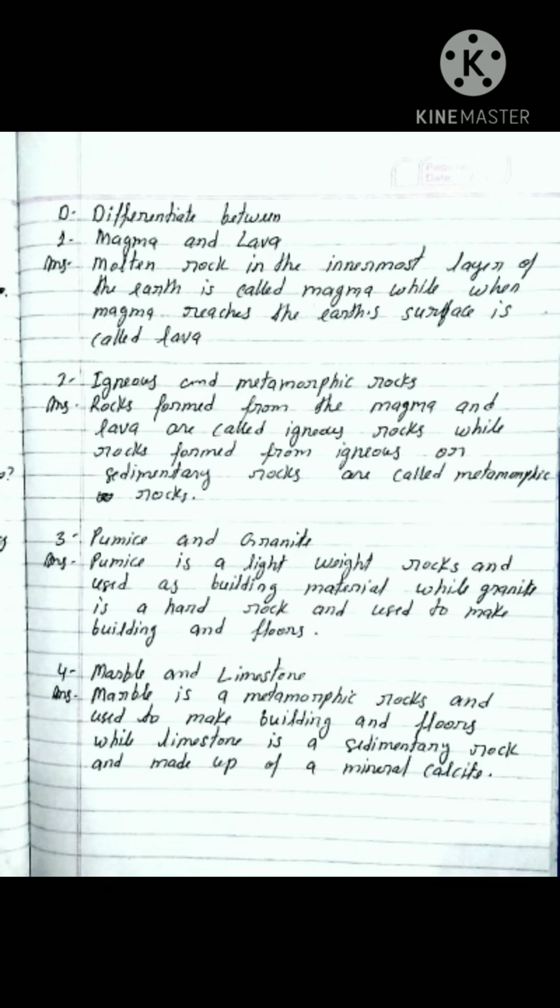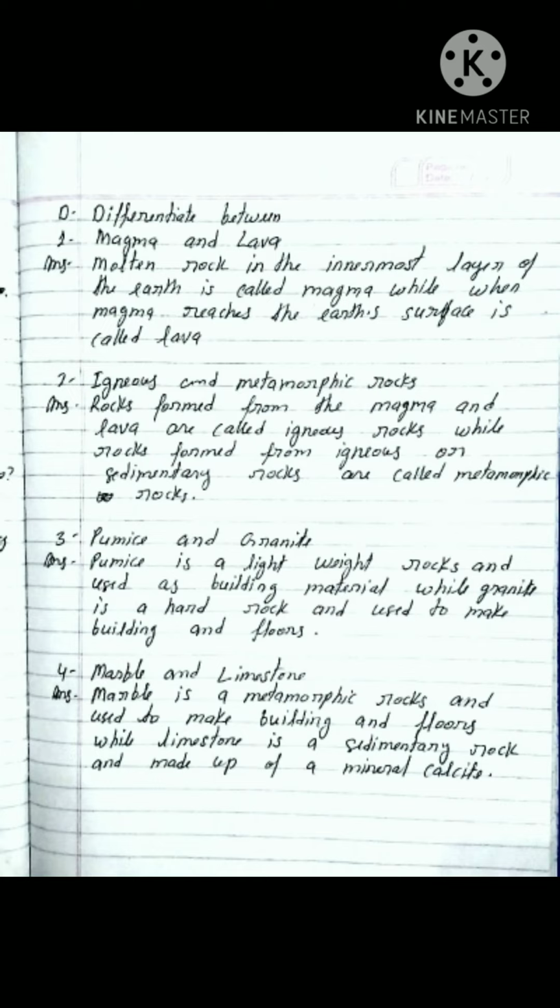So see here, answer: marble is a metamorphic rock and used to make buildings and floors, while limestone is a sedimentary rock and made up of the mineral calcite. Now this differentiate between, you have to write in your copy in proper way. And I repeat again, so all students see and listen carefully.